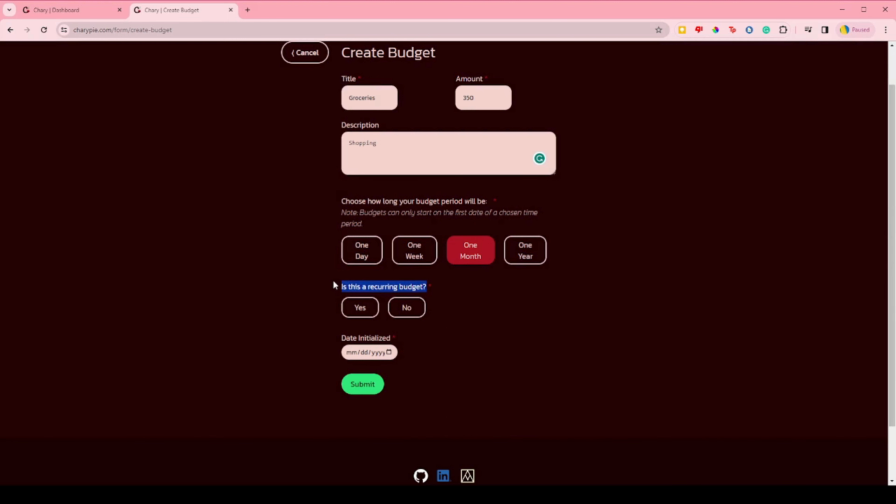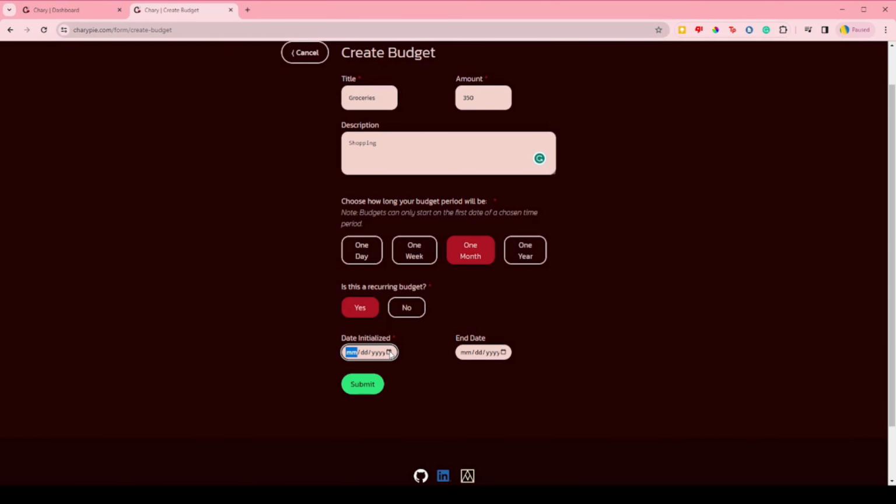Next, the user decides if their budget should recur or not. If a budget recurs, that means the user wants to keep track of the expenses in that category for more than one period. Groceries are something that you would want to keep track of every month, so I will set this budget to recur. An example of a budget you might not want to recur is maybe a holiday budget or a budget for a vacation, something that you plan to happen once in a while, but not every week or month.